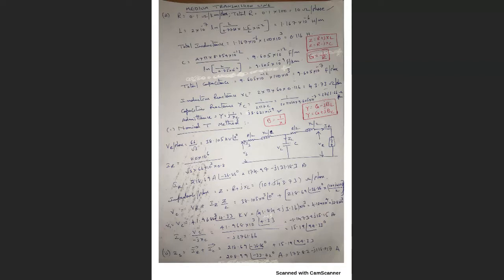So now coming to the nominal T method. First of all, we will take the nominal T method. So how will the nominal T method be? See, all the capacitance will be concentrated at the middle of the line. Half of the impedance will be before this, half of the impedance will be after this. So the total resistance we will divide into two parts, R by 2, R by 2, and X by 2 and X by 2.